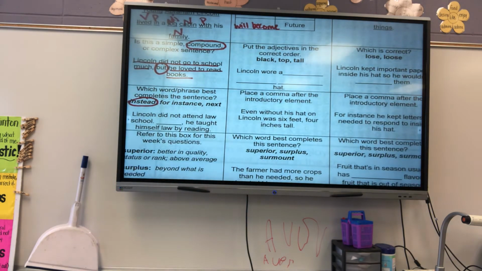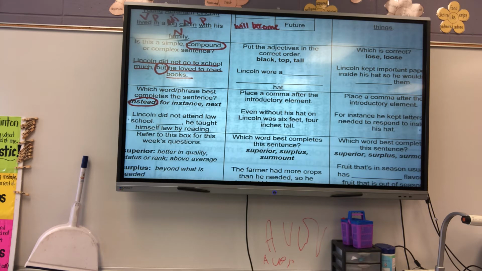Now, we have the adjectives black, top, and tall that have to be put into this sentence. Lincoln wore a blank, blank, blank hat. What would be an order that I could put those adjectives that would make sense? Would I say Lincoln wore a black, top, tall hat? Does that make sense? No. Could I say Lincoln wore a top, black, tall hat?